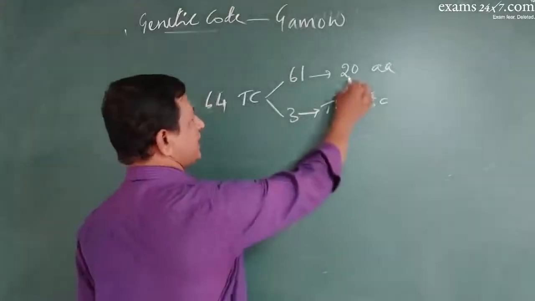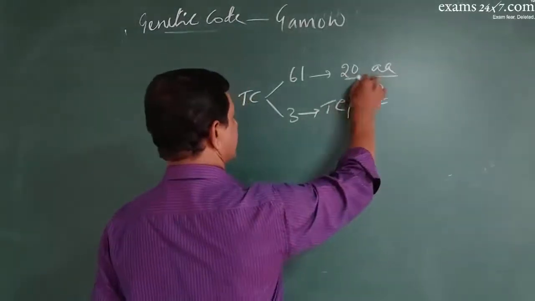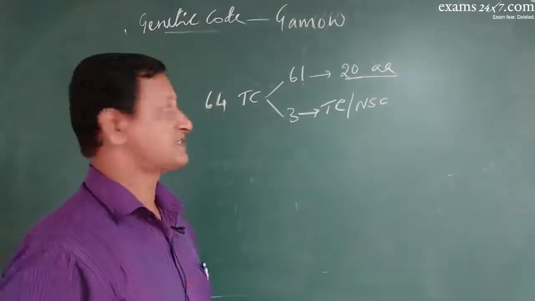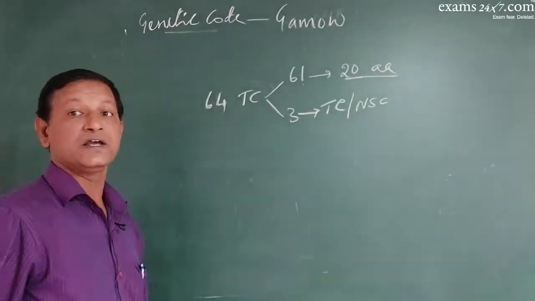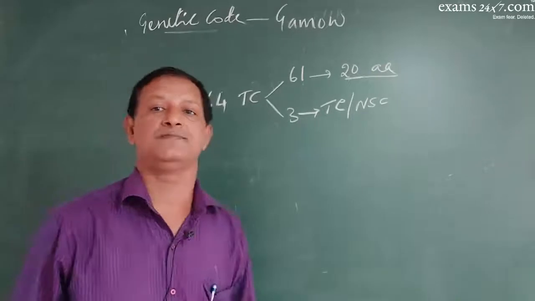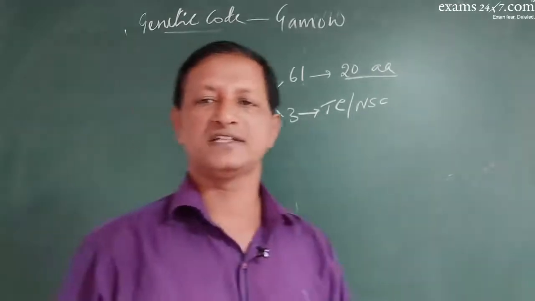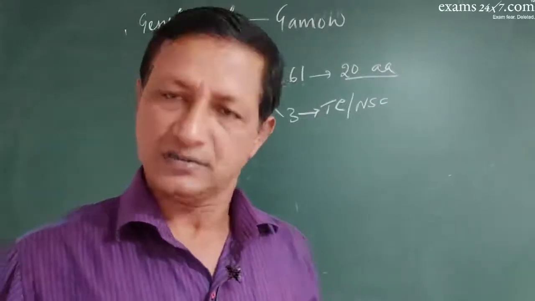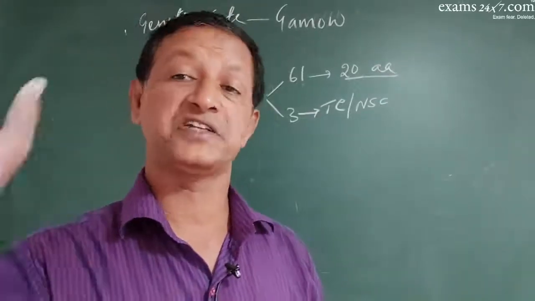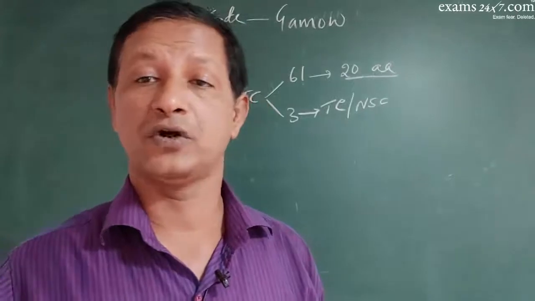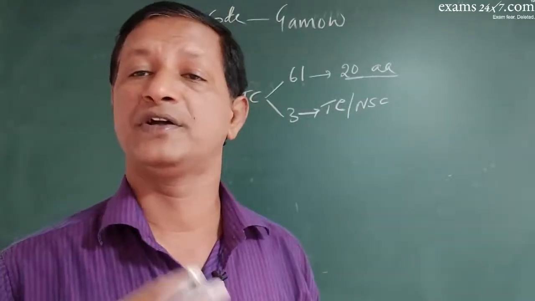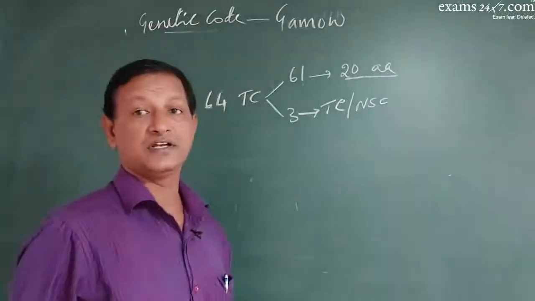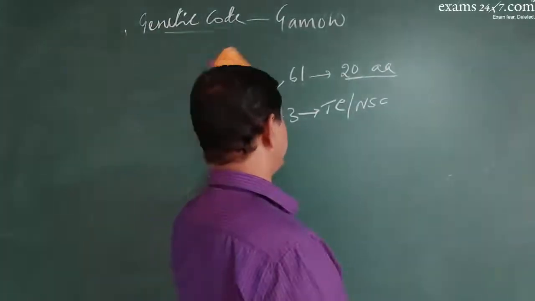Okay, so 20 amino acids are read by 61 triplet codons, and such a nature is called redundancy or degeneracy, because one amino acid may be coded by more than one triplet codon. Some amino acids are coded by 6 triplet codons, some by 5, some by 4, some by 3, some by 2, some by only 1. So that condition is called degeneracy or redundancy.